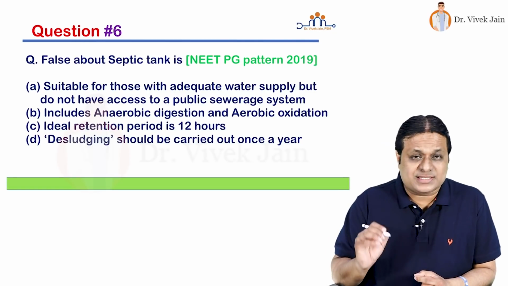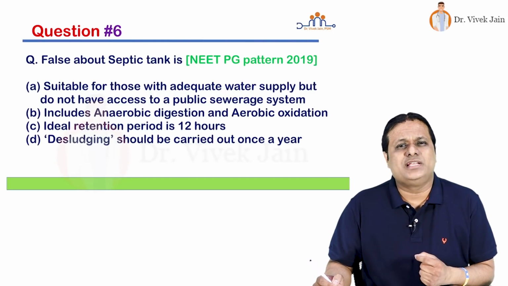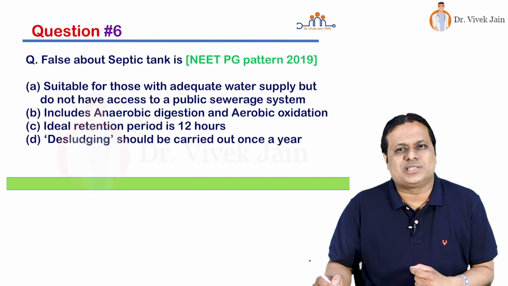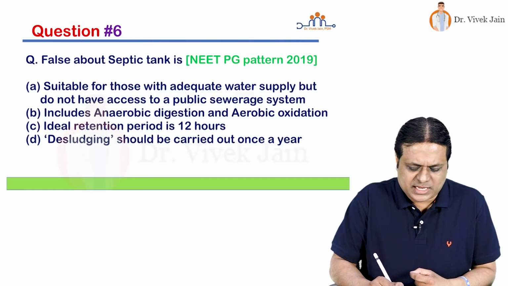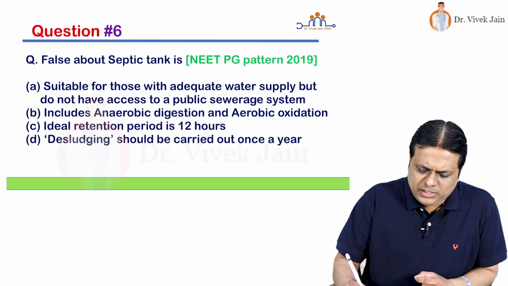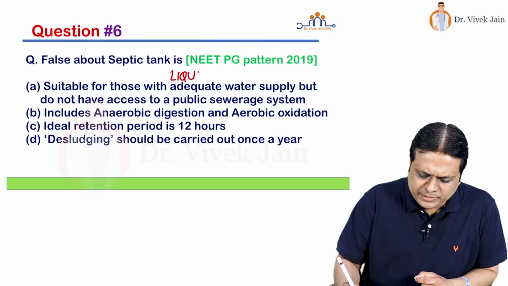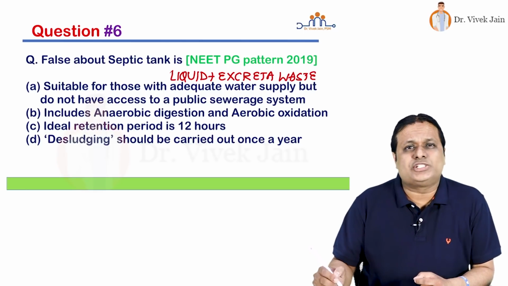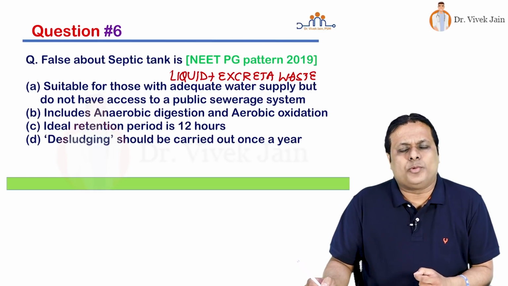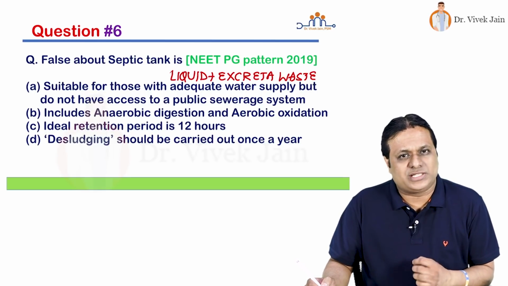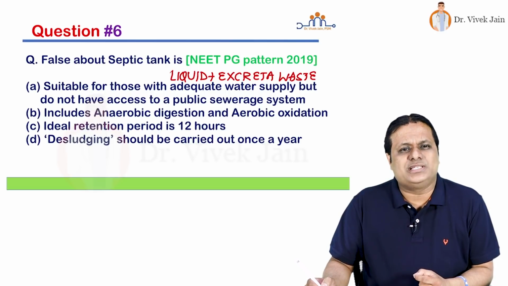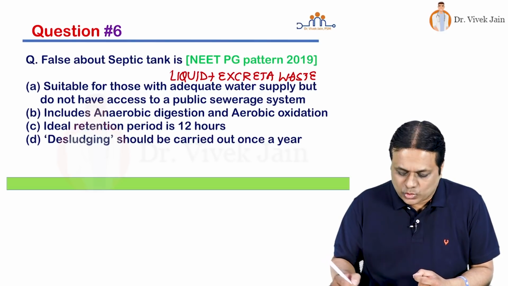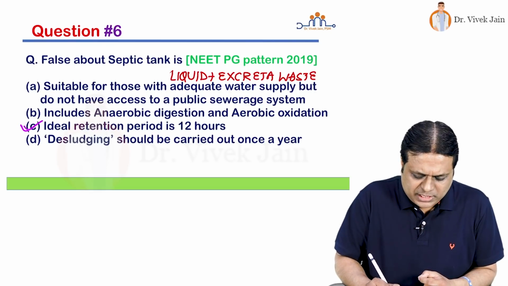Okay, let's go choice by choice. Choice number A, it is suitable for those with adequate water supply but do not have access to public sewerage system. This is a correct statement. This is mainly used for liquid and excreta waste. Look at choice number B, it includes anaerobic digestion and aerobic oxidation. Absolutely correct. Look at choice number C, ideal retention period is 12 hours. No, this is not correct. So this becomes the answer.